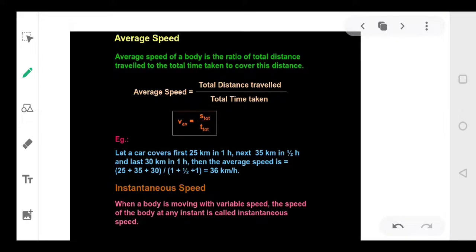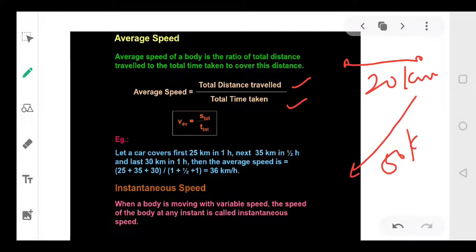Then what is average speed? Average speed means total distance upon total time. ठीक है. Suppose in the morning I started from this point, then I reached here. I have covered 20 kilometers. Then from here I went like this. I covered 50 kilometers. So the total distance is 50 plus 20. Suppose in the morning I have taken 5 hours, and now I have taken 10 hours. So the total time is 10 plus 5, 15. So average speed we will calculate. Average speed means total distance upon total time. Clear hai?